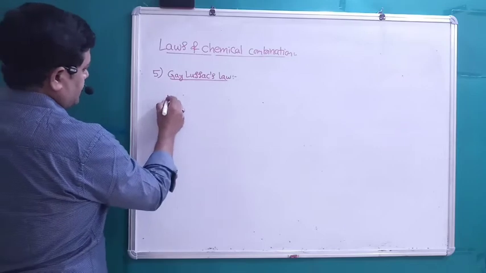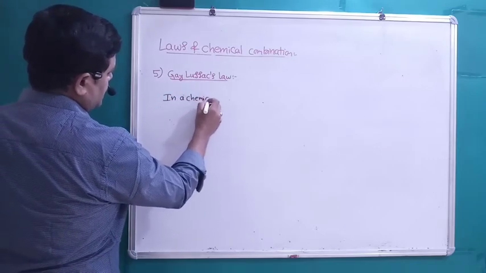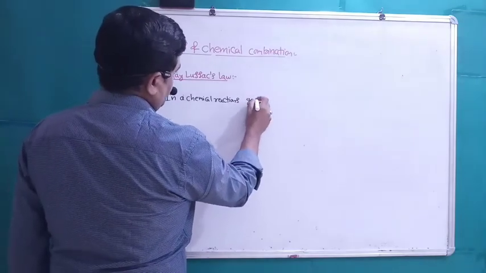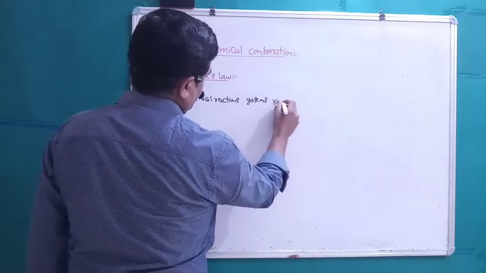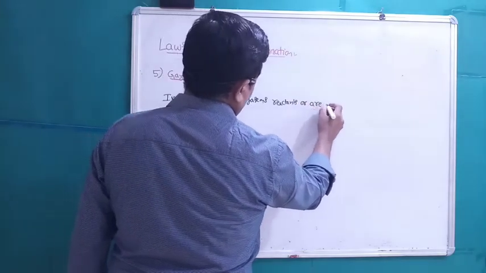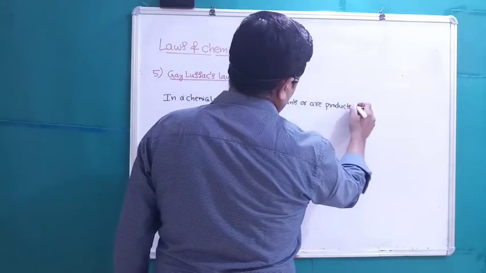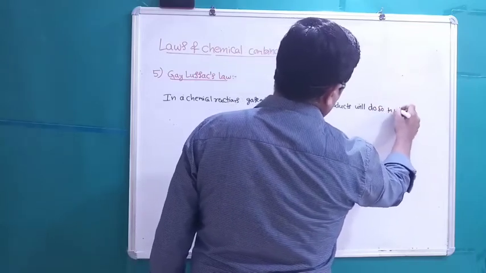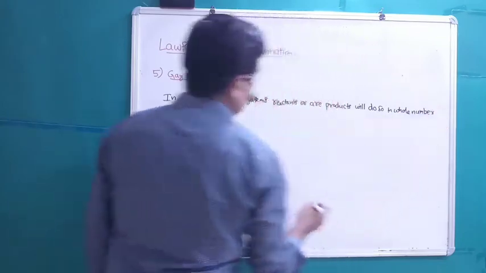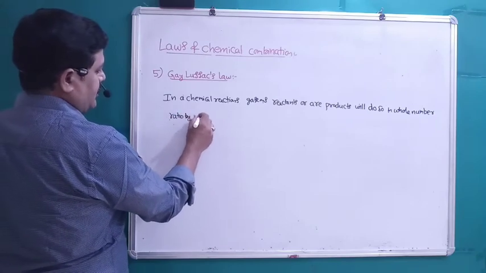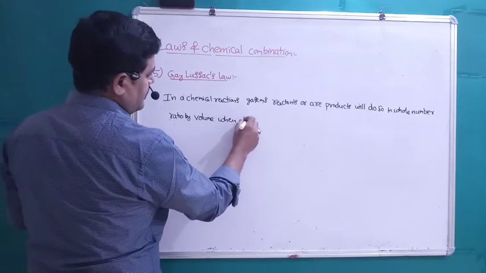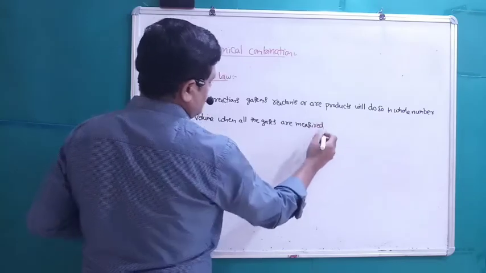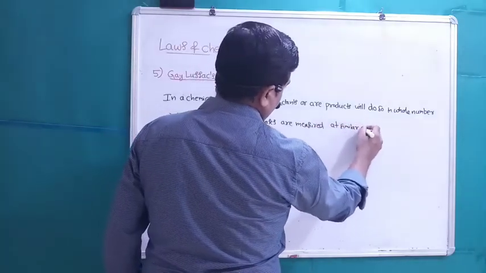Gay-Lussac's law: in a chemical reaction, gaseous reactants or products will do so in whole number ratio by volume when all the gases are measured at similar conditions.